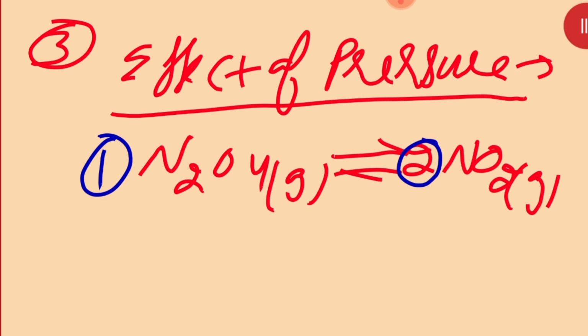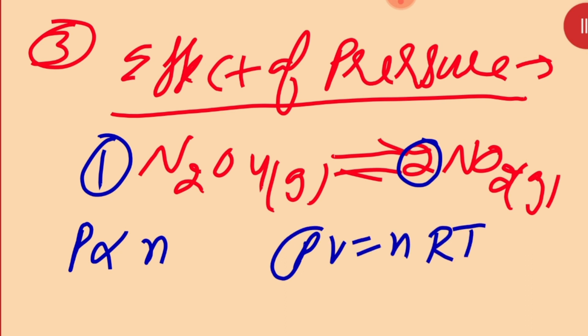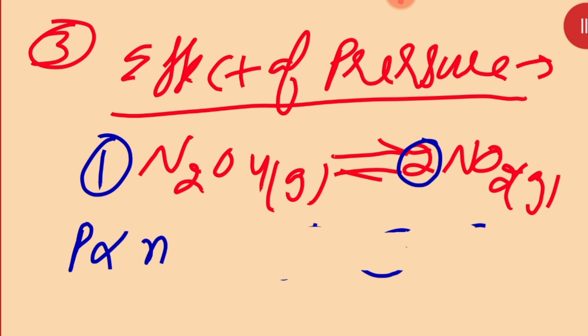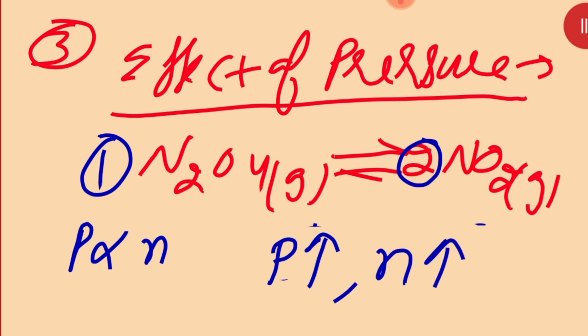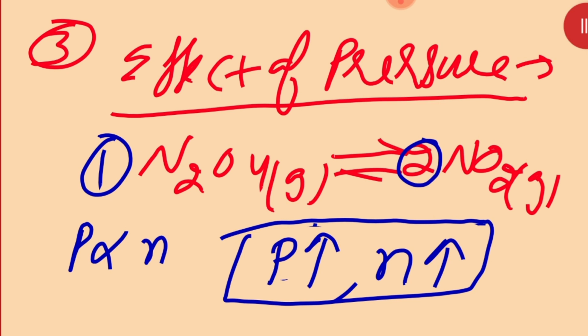Now what they are saying, beta, is that pressure is directly proportional to the number of moles. How? We know very well, PV is equal to nRT, where P is directly proportional to the number of moles. Clear? So what does that mean? It means when the pressure is increased, the number of moles is also going to increase. It means with the increase in pressure, a reaction will move in that direction where the number of moles will decrease, because it has to neutralize the effect of the increase in the number of moles.